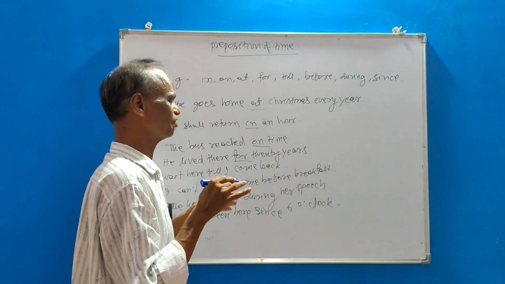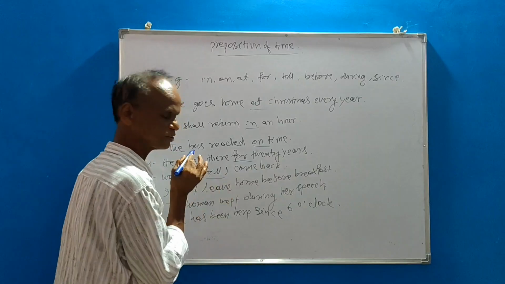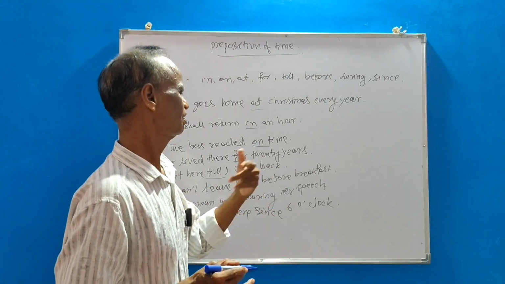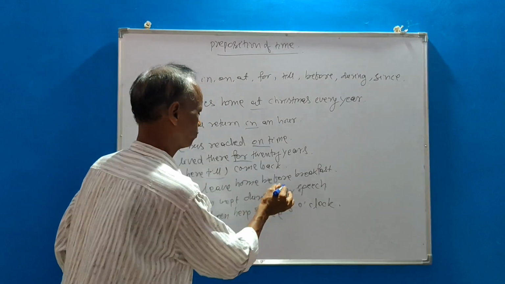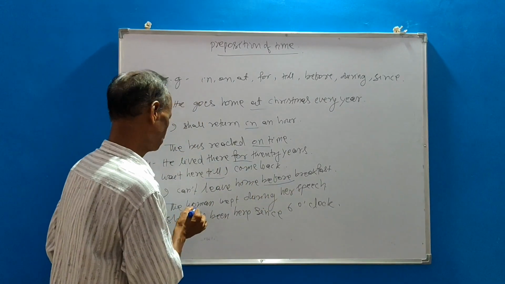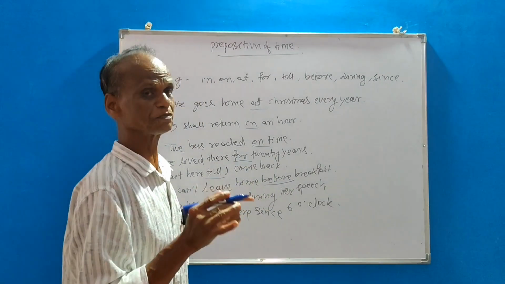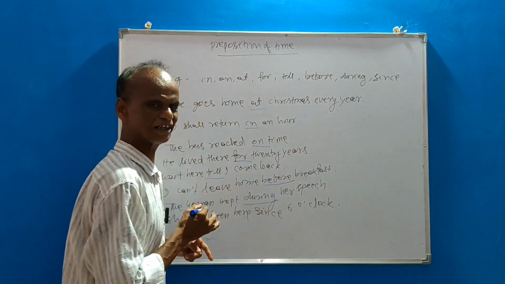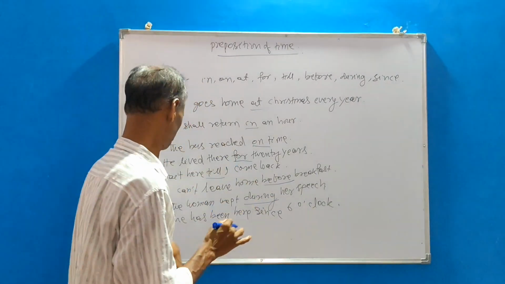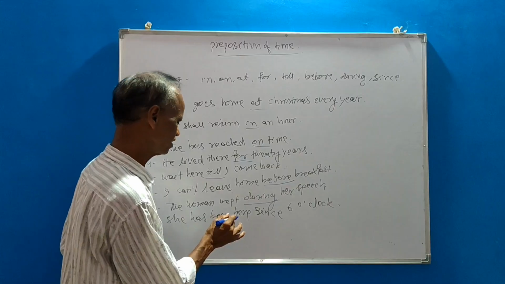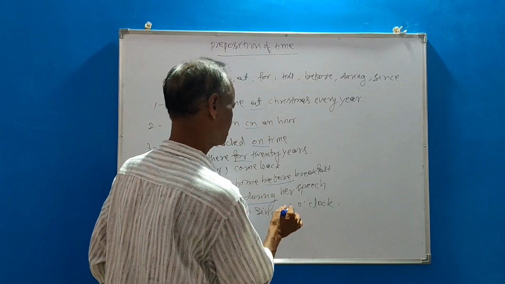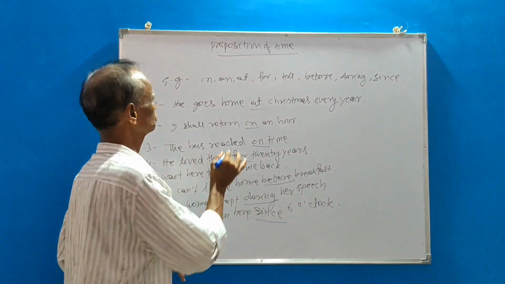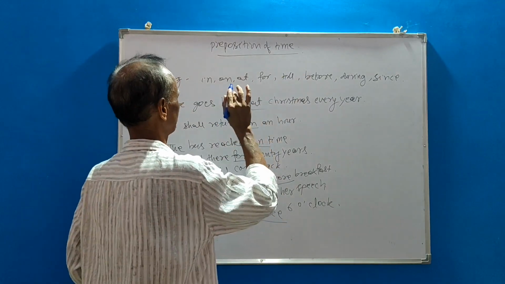Wait here till I come back. Till refers to time. I can't leave home before breakfast. Before refers to time. The woman wept during her speech. So during refers to time, at the time of a speech. She has been here since 6 o'clock. Since, a preposition, refers to time.